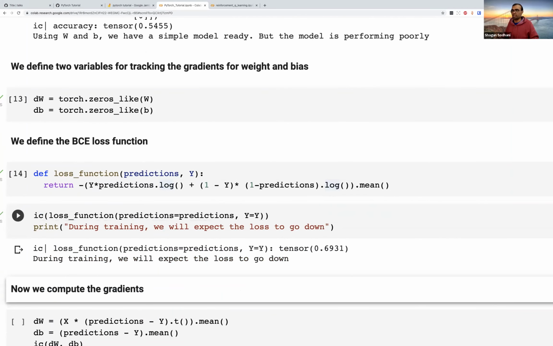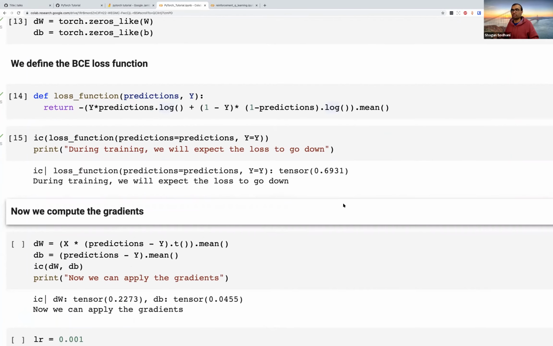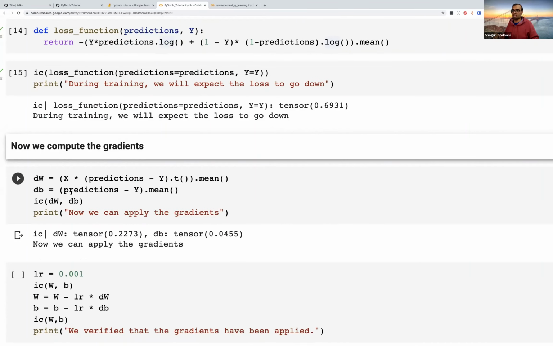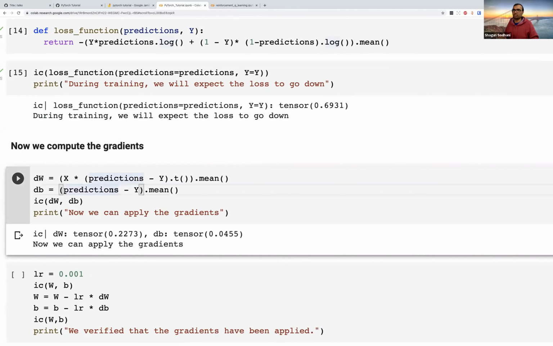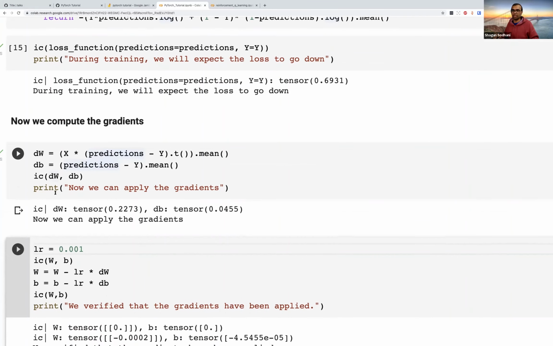And we just run it, and we look at the loss, and we hope that during training, this loss would go down. Now, I'm not going to go over the math, but this is how the expression for the gradients is going to come out. So the dw would be computed this way, and db would be computed this way. So I already computed the loss. I have the predictions. Using the predictions, I compute the gradients, which are now stored in dw and db.